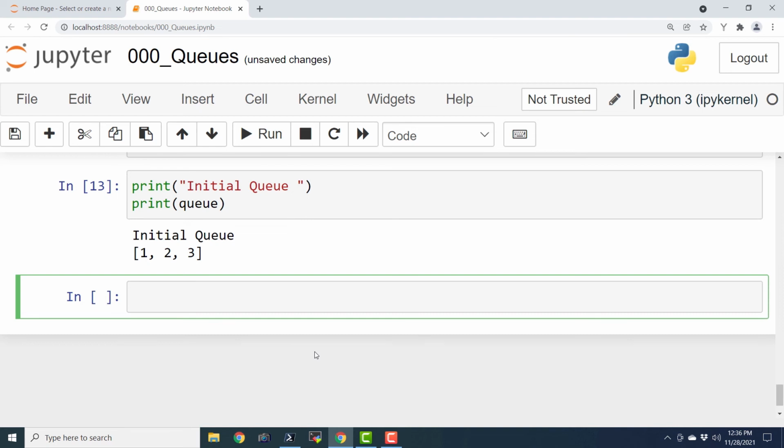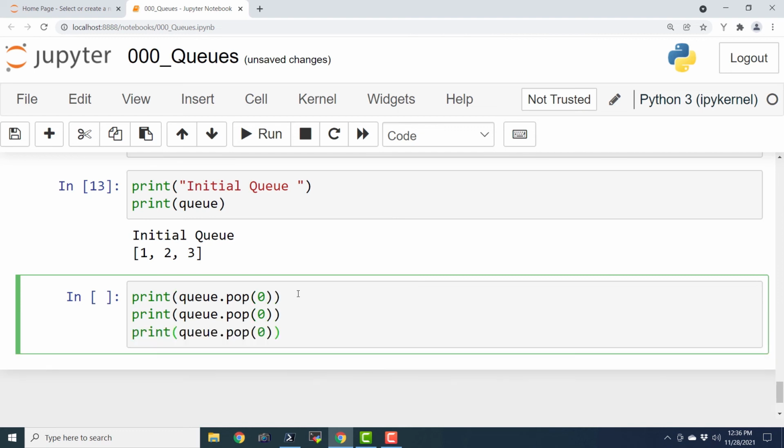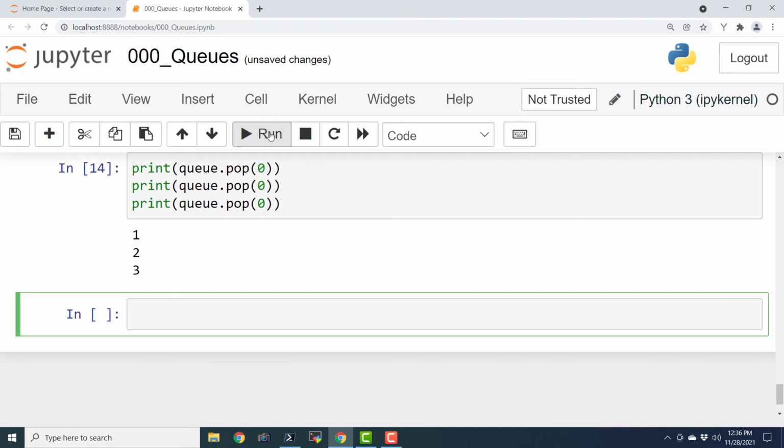Now we are going to dequeue items from that queue, and that is also quite easy. Dot pop and 0. So this statement is going to dequeue items from the queue. It is going to dequeue that item from the front of the queue, and it is going to return that item. So let us go ahead and dequeue the queue for 3 times like this.